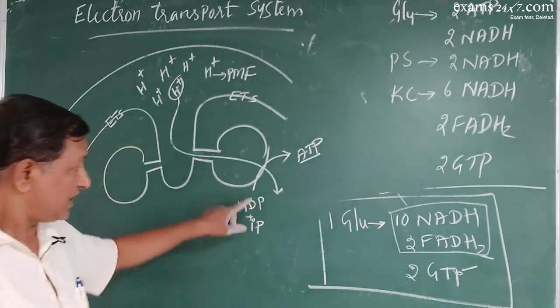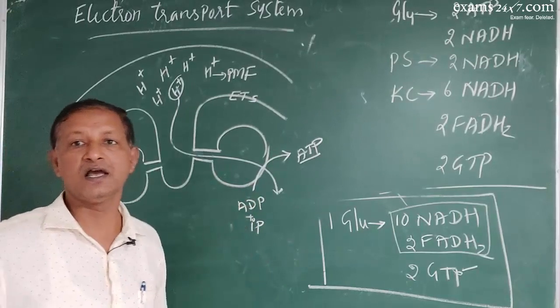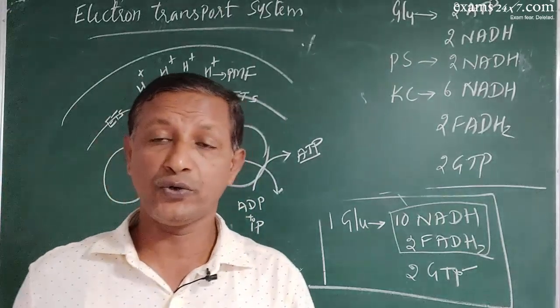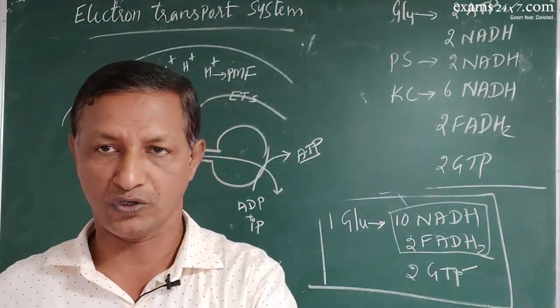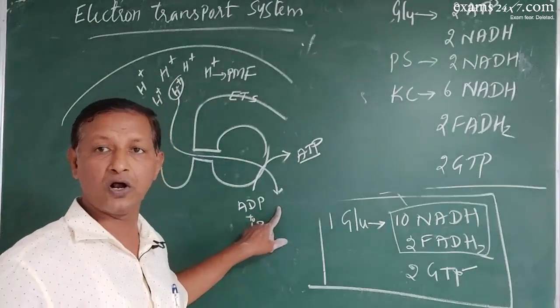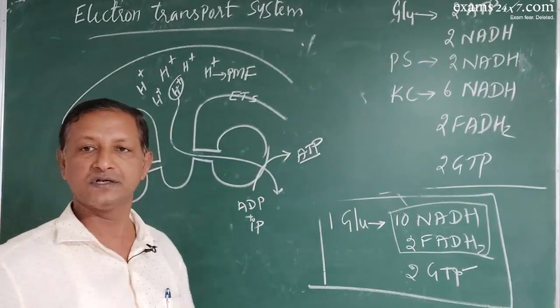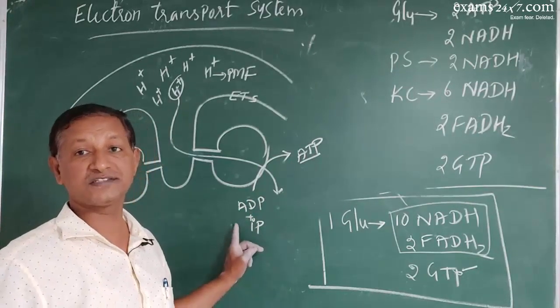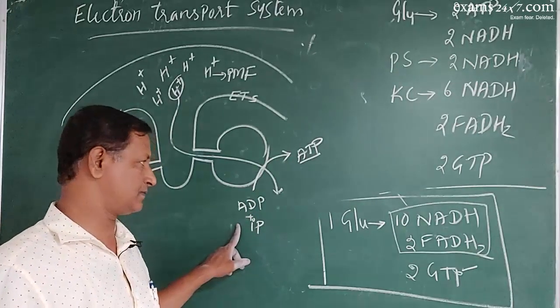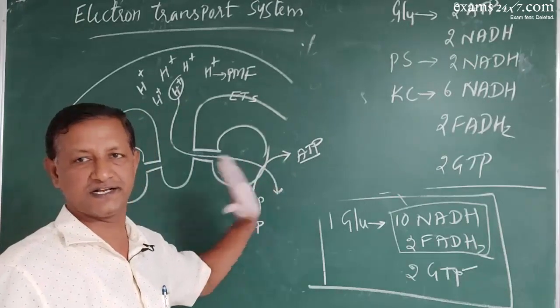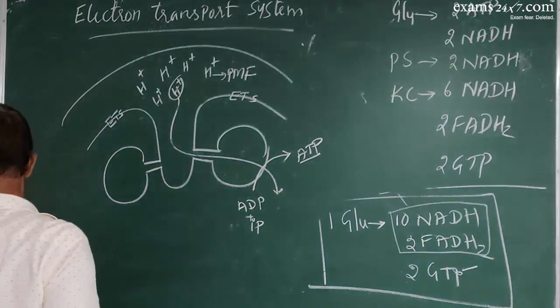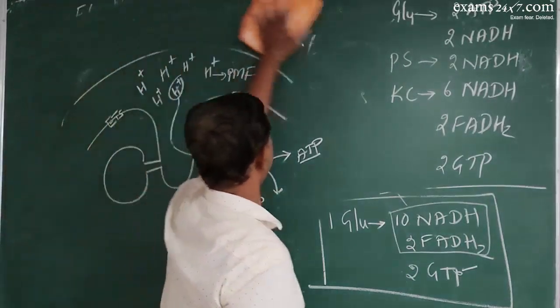So this phosphorylation has taken place during the oxidation of glucose. The process is also called oxidative phosphorylation. So this is how the ATP is generated.